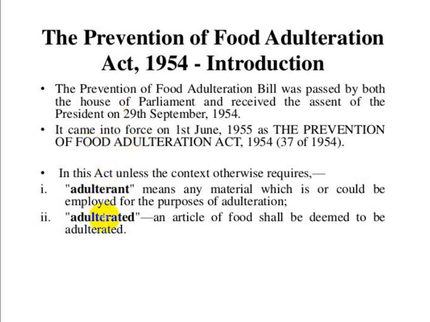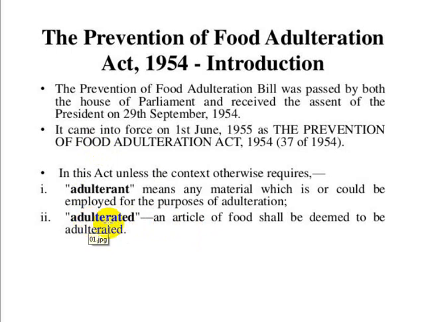Here the two terms have been clearly defined. We have to keep these two terms in mind: what adulterant means and what is meant by adulterated. Adulterant means the substance which we are adding to the food, making it adulterated. Adulterated means any kind of food which is mixed and is not a pure one, an impure one.